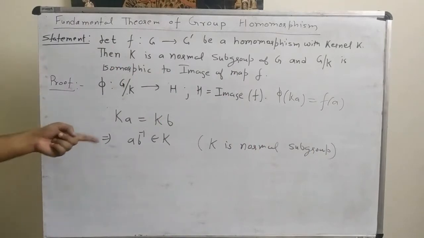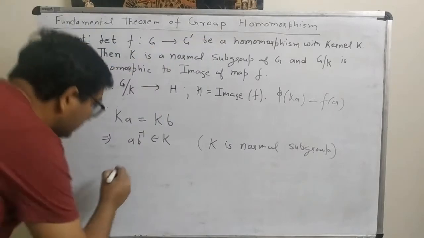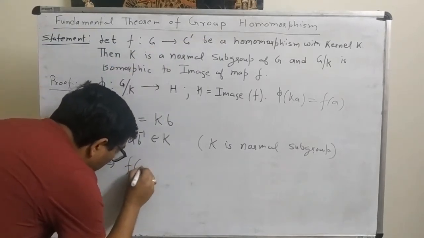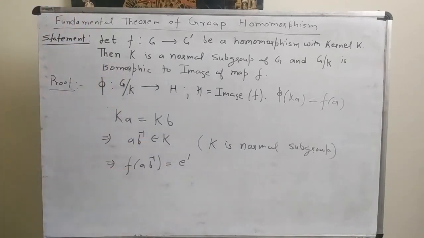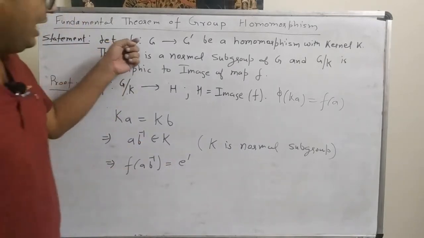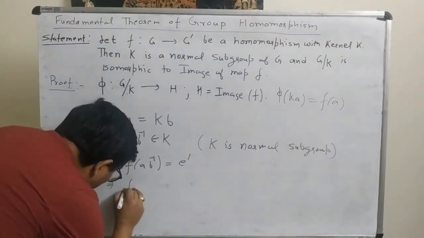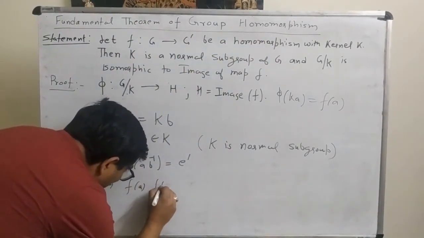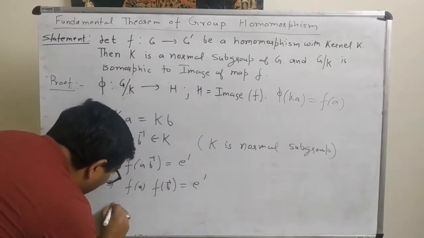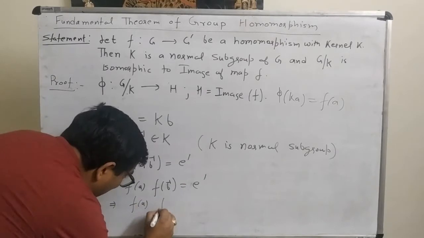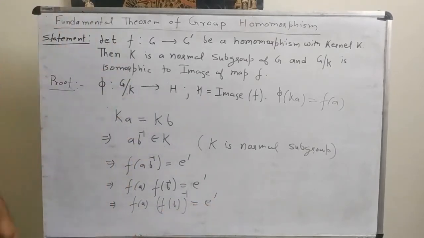Now, since AB inverse belongs to K and K is a kernel, what does this imply? F of AB inverse should be equal to E dash. And we know that F is a homomorphism. So this implies F of A times F of B inverse is equal to E dash.